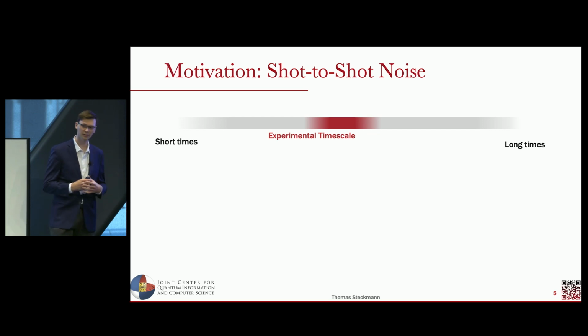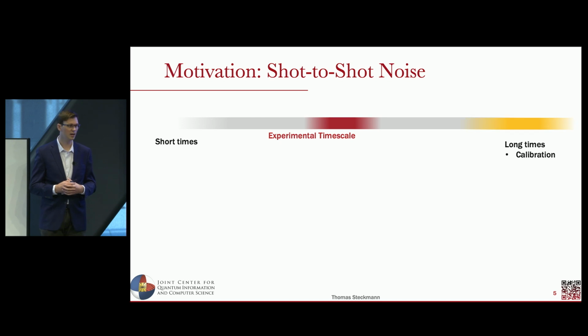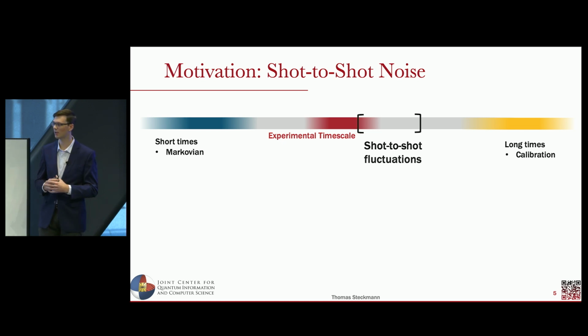You can consider the timescale of some experiment and some experimental drift over this timescale. Over very long timescales, if you have some parameter mismatch or miscalibration, a very studious graduate student could keep the system very well calibrated by regularly adapting the system. Over very short timescales, we can treat these types of noise as Markovian types of noise, and we don't necessarily think of them as coherent errors. There's an intermediate timescale regime, though, which we call shot-to-shot fluctuations, which is where the drift of your parameter is slow relative to the timescale of a single shot, but fast relative to the timescale it would take to calibrate your system. So you can't necessarily tune the knobs fast enough to cancel these things out.